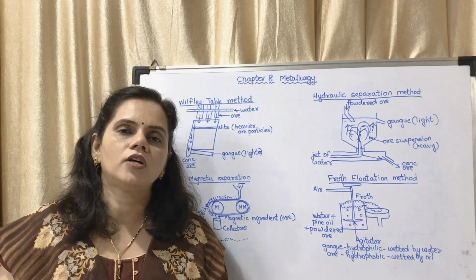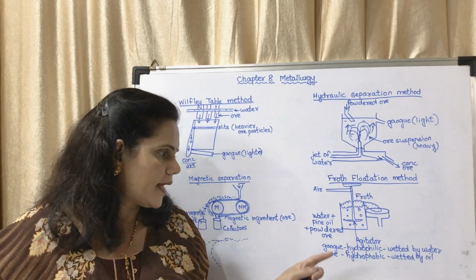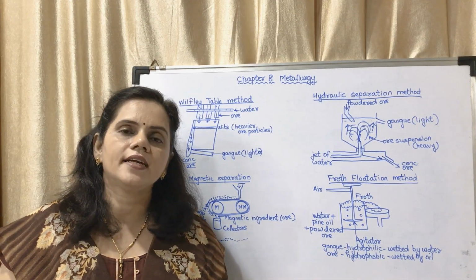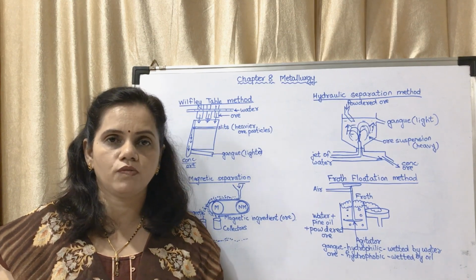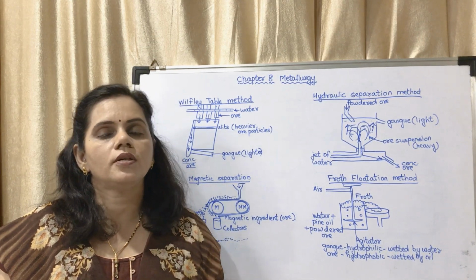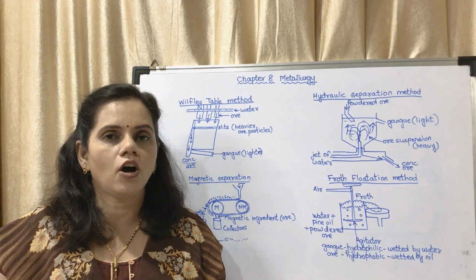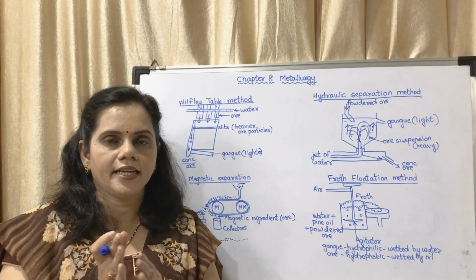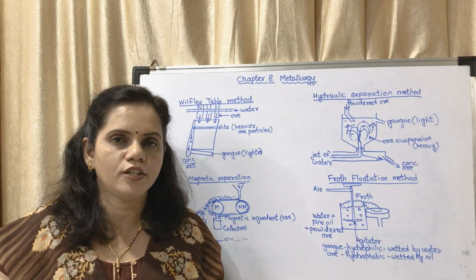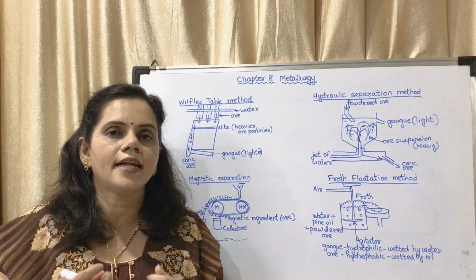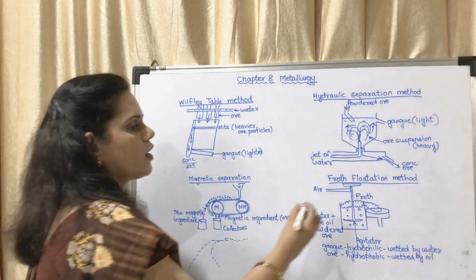Okay, now that powdered ore has gangue along with it. Now what is happening? The gangue is hydrophilic, so it will get wetted by water, and the ore, the metal compound which we want, is hydrophobic, so it will get wetted with oil. That means it will remain stuck to the oil, and we are agitating it. As we are agitating it, the oil will get converted into foam. It will get frothed up. It will form a froth above.